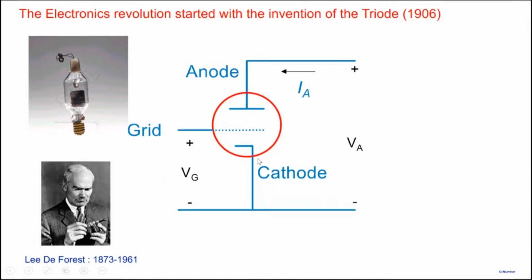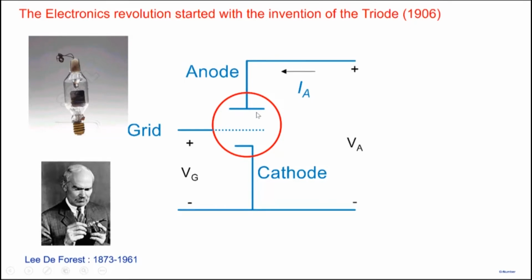So the idea is that if you take a metal, especially a metal with low work function, and if you heat it up, then the electrons can come out of the metal through a process called thermionic emission. And so in here we have not shown the heater part. So it's assumed that there's a heater which heats up the cathode, and so the electrons can come out of this particular cathode into the vacuum.